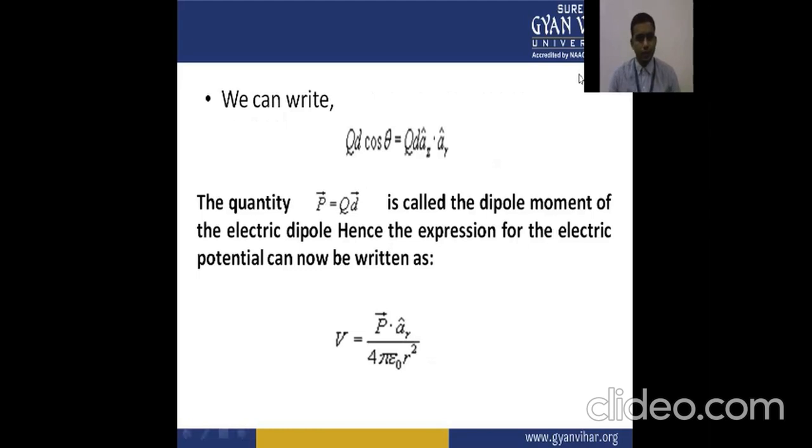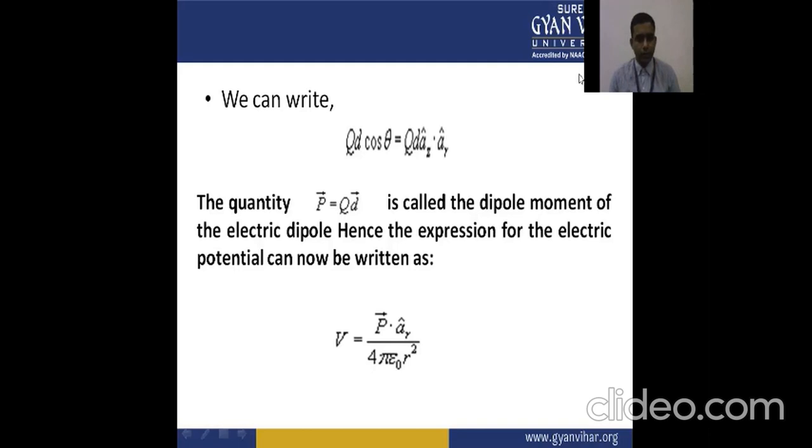We can write further that Q d cos theta is equal to Q d a_z dot a_r. The quantity p equal to Q d is called the dipole moment of the electric dipole.